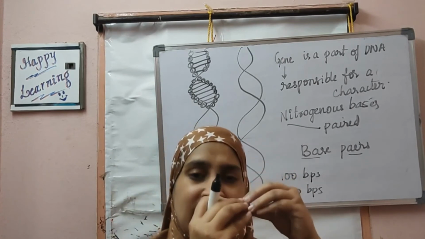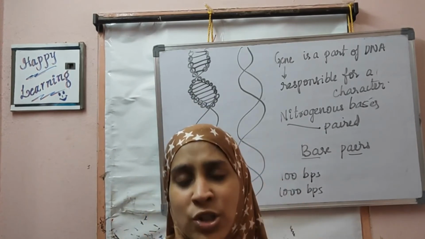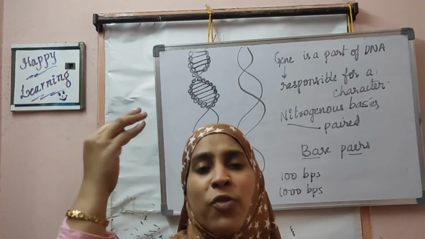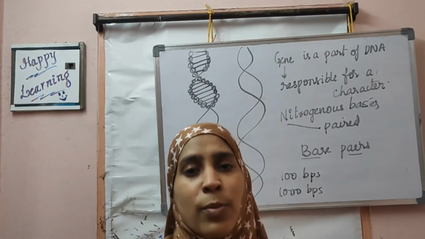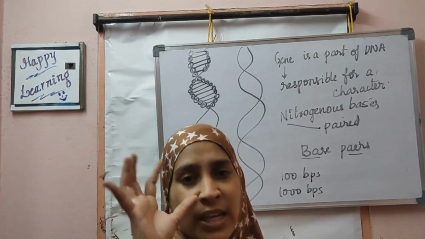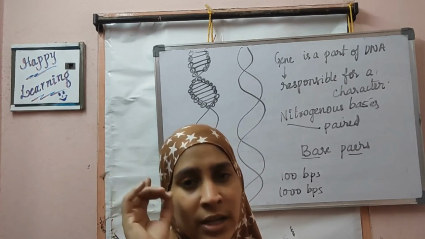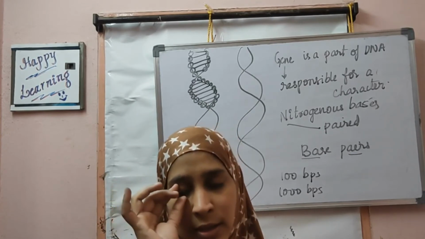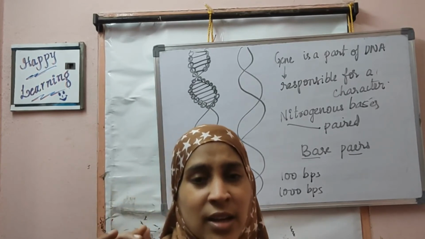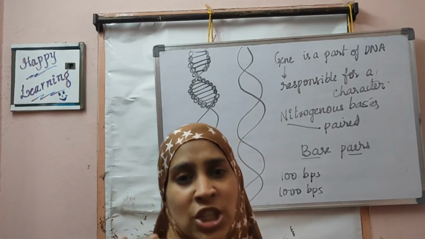So the DNA is a complete set of genes. It is made up of many such genes. So you understand how many characters there are from top to end. If you take only the eye, eyelids are defined by one character, the eyeball is defined by one character. So each character is decided by a gene.